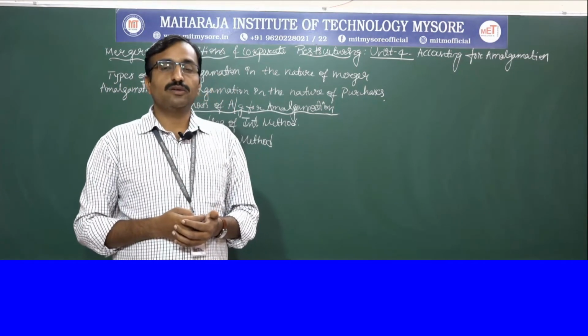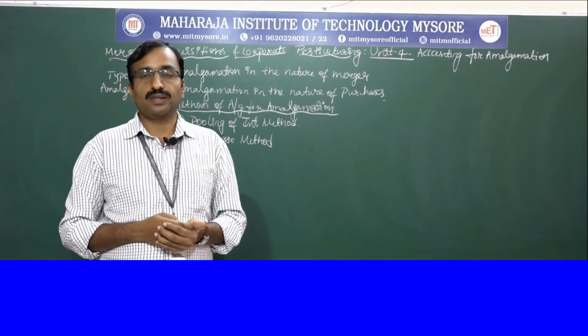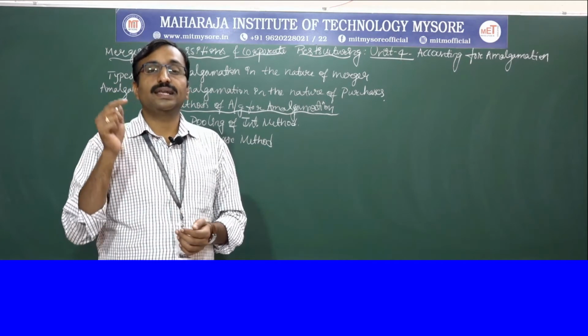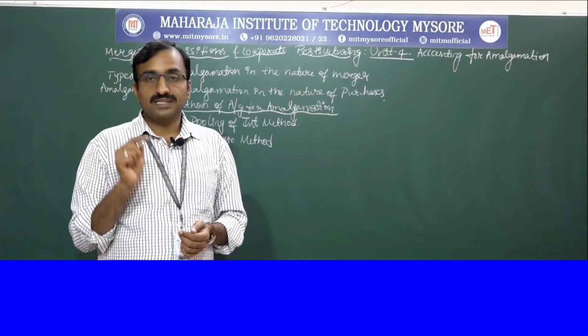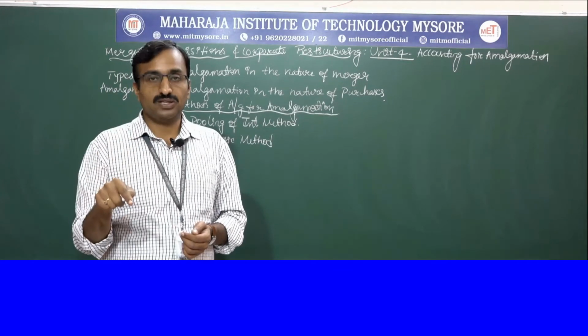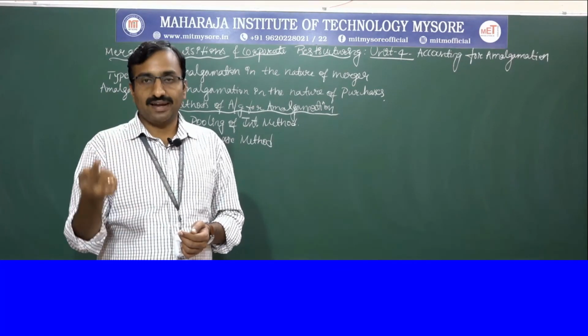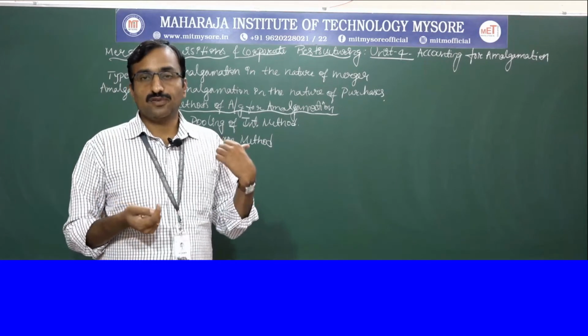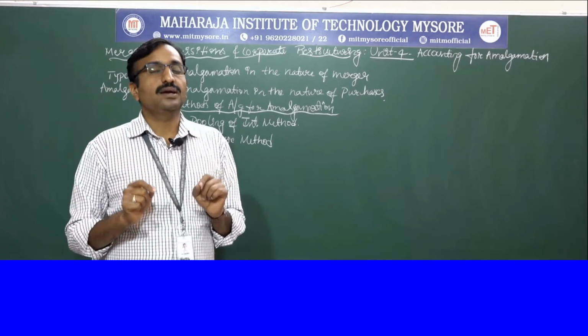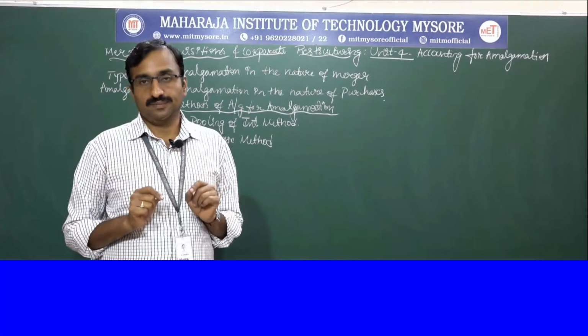In the pooling of interest method, this method is applicable in the nature of merger. If the business is created or changed in terms of merger, then we apply the pooling of interest method.